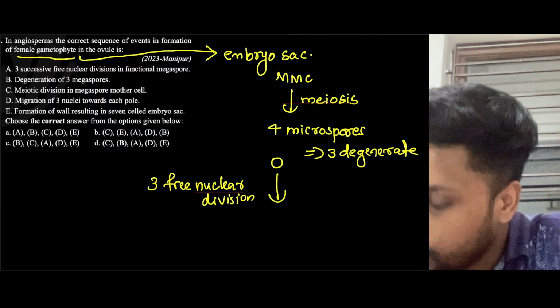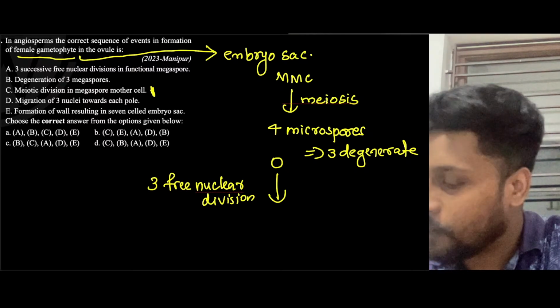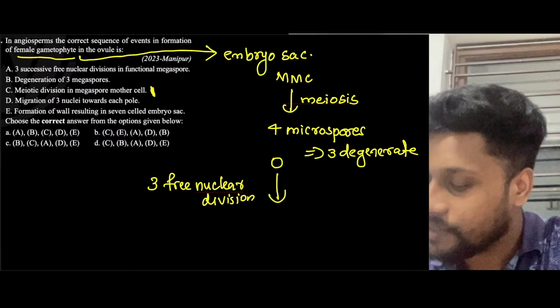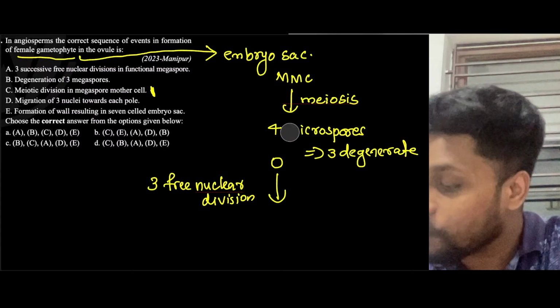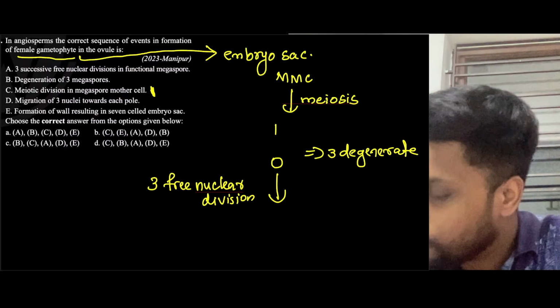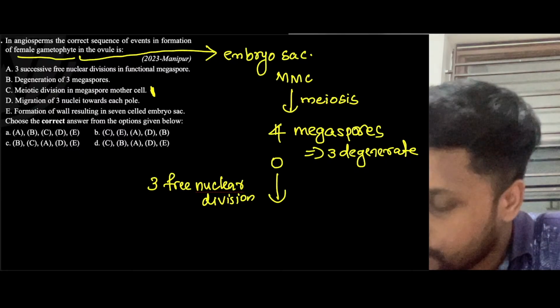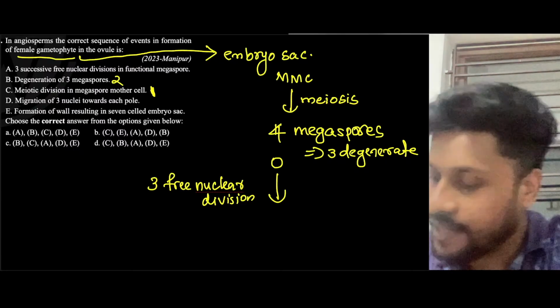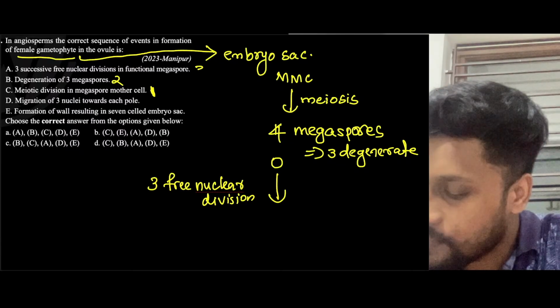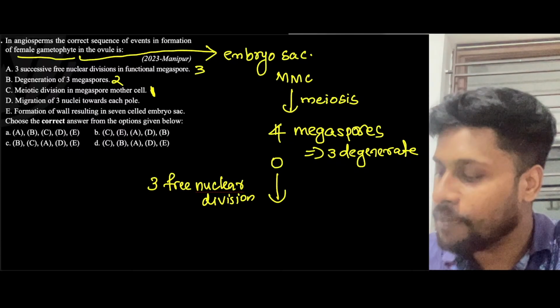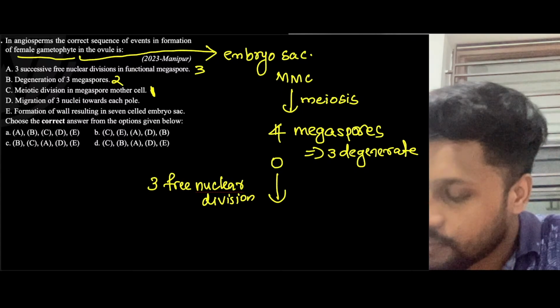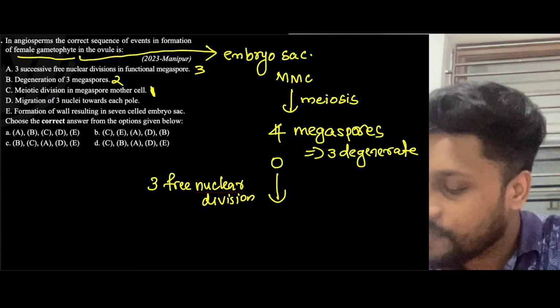First of all, meiotic division in the megaspore mother cell. After that, four microspores are formed, out of which three will degenerate. Sorry, not microspores, guys. Megaspores. I'm very sorry. There will be four megaspores. Out of these four megaspores, three will degenerate. So, degeneration of three megaspores. Next, three successive free nuclear divisions in the functional megaspore. And after that, formation of wall resulting in a seven-celled embryo sac.